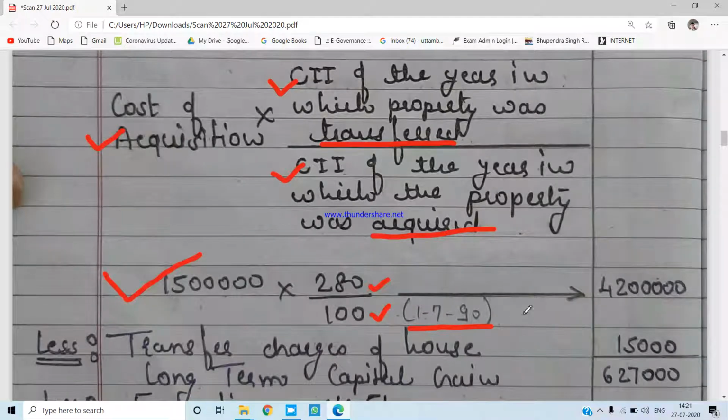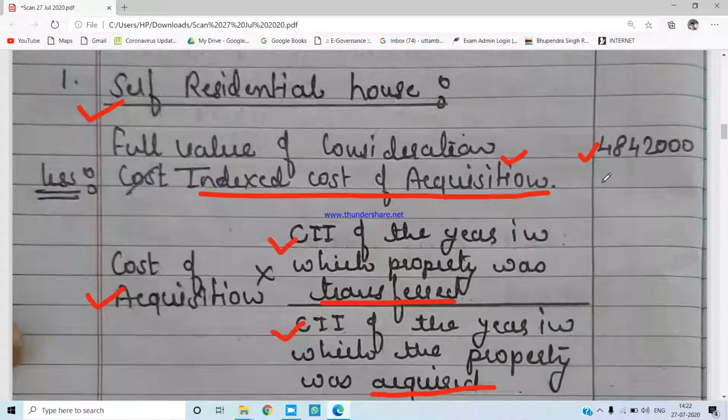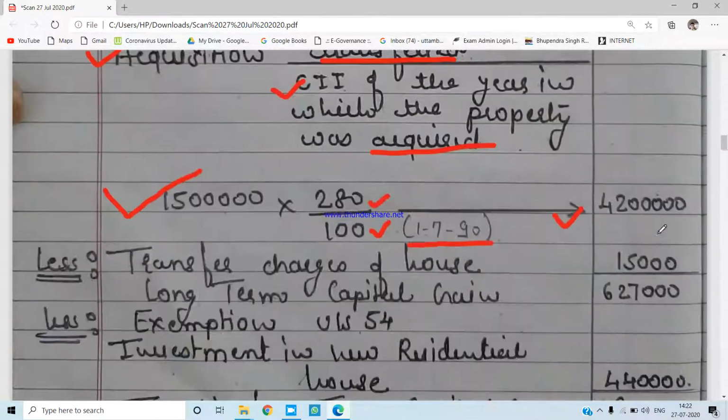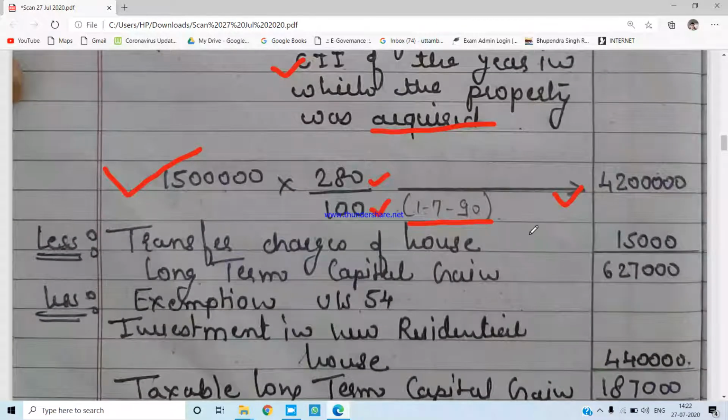If you can solve this, you will get 42 lakhs. So 48,42,000 minus 42 lakhs. Apart from that, he has spent a certain amount of money as transfer charges. Those are even deductible. So after deducting the charges of 15,000, Mr. B earned the long-term capital gain from the sale of the residential house, rupees 6,27,000.